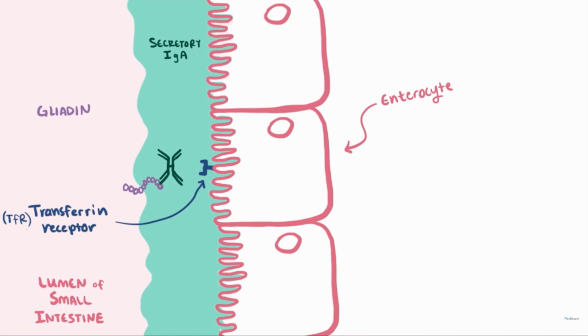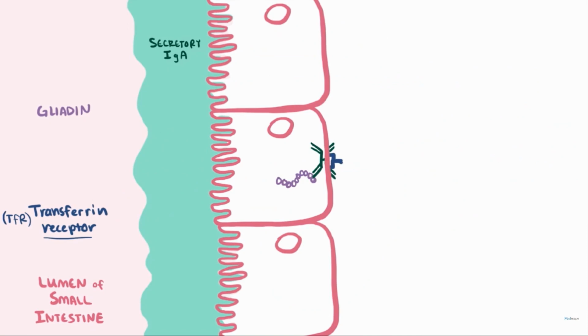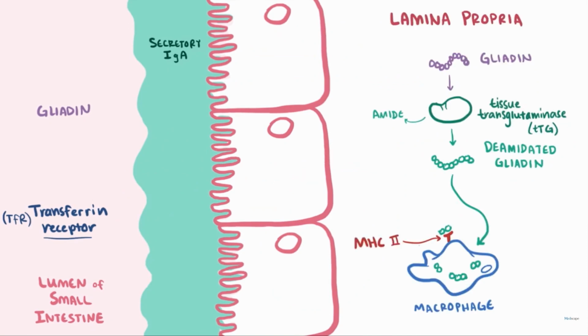But sometimes this conjugate is taken inside the cells, into the enterocytes, with the help of the transferrin receptor present on the cells of the intestinal lumen. Once it is taken inside into the lamina propria, it is going to be digested. Then the gliadin is released, and tissue transglutaminase is the enzyme which is going to act on it.